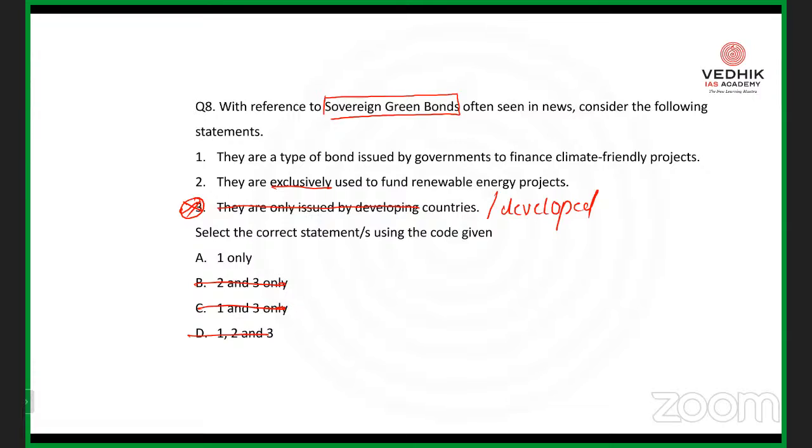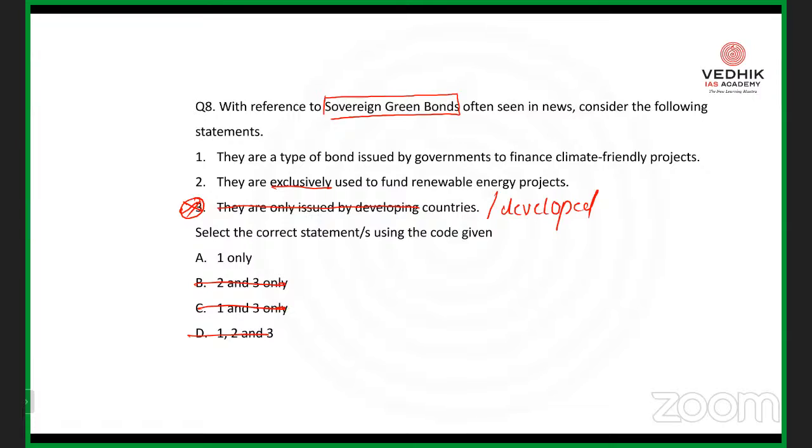So that's regarding the sovereign green bonds. This is a beautiful question, because even if you don't know it, you know what is meant by the term sovereignty, and you are familiar with what is meant by bonds. Then you are supposed to answer this question, right? This is not just a one-night derived method. You have to continuously practice the model tests. Only then will you get the right answer to these questions.